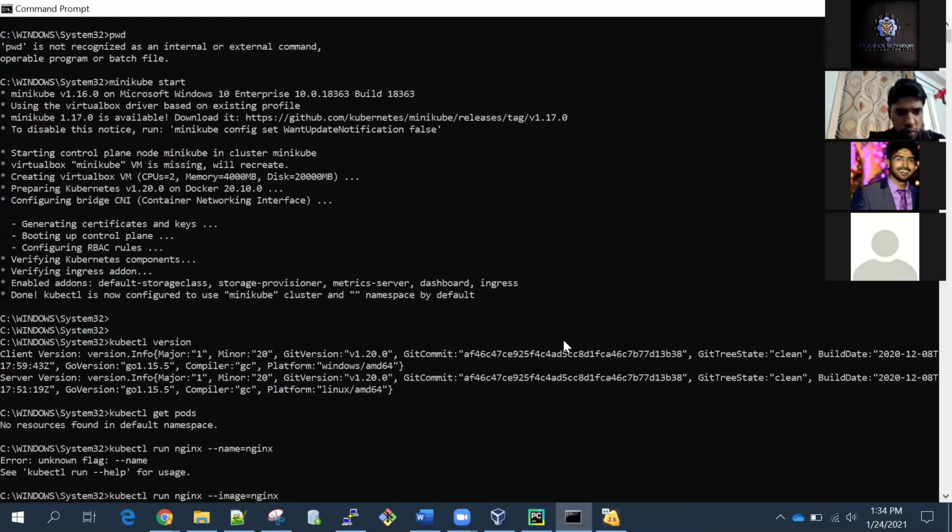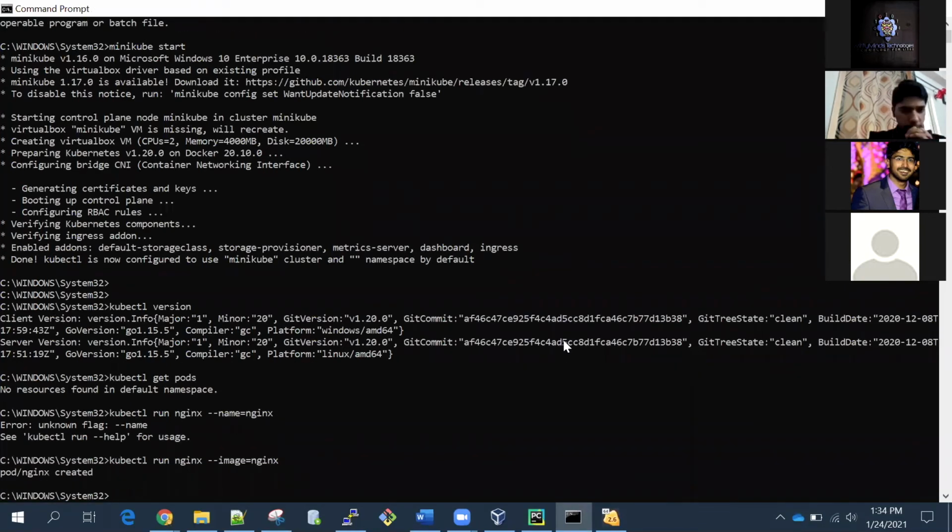In place of name, it should be image. Yes, sorry. So it's a single container pod, right? It's a single container pod. Yes, you are right. Now if I run kubectl get pods command,